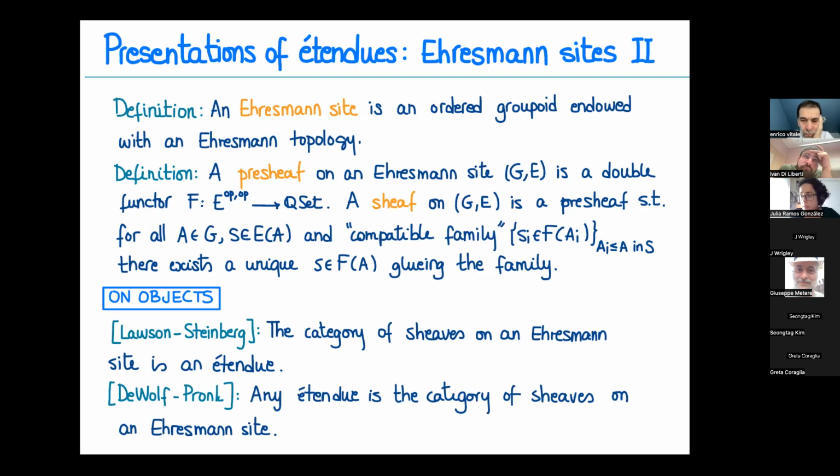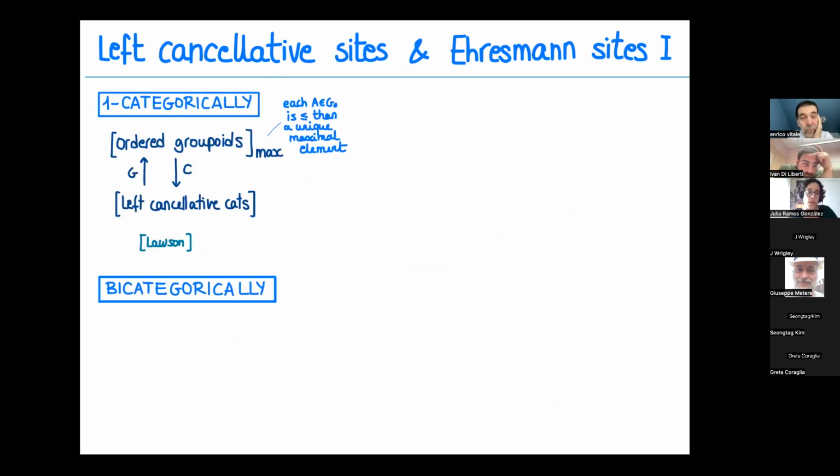What happens for bicategories and for 1-categories? Well, we have the following picture. Let's start with left cancellative categories, with both, because they can be very nicely related at the same time.